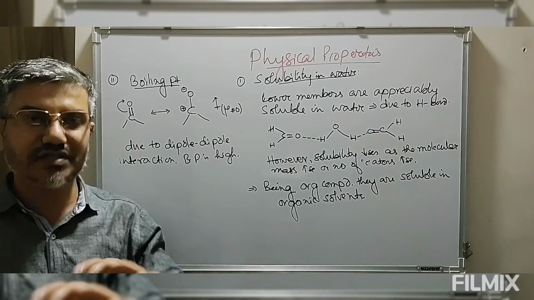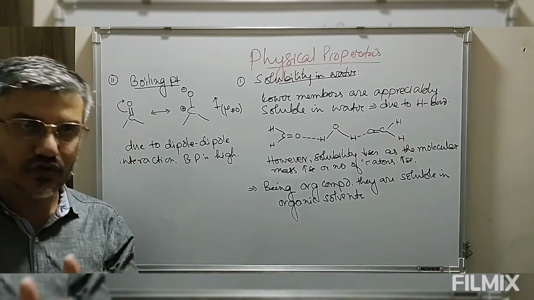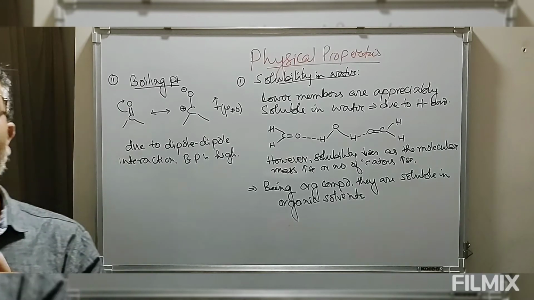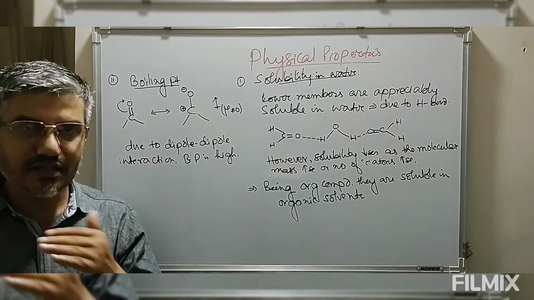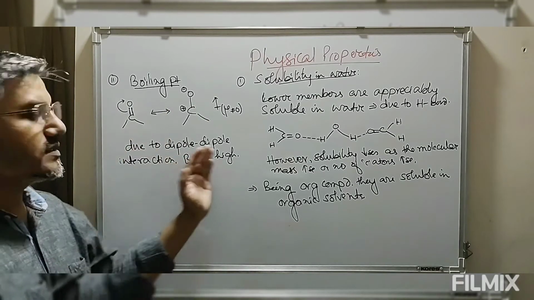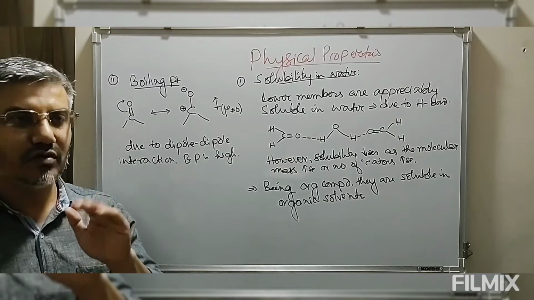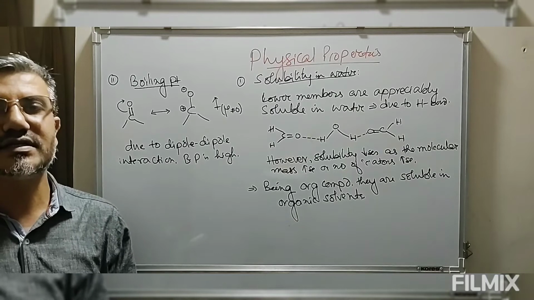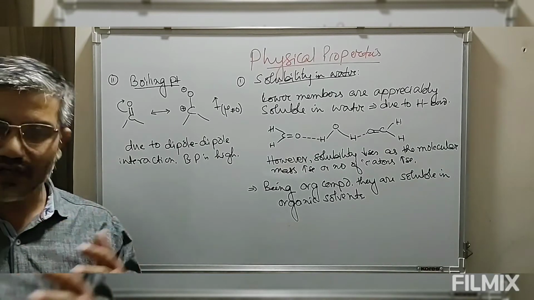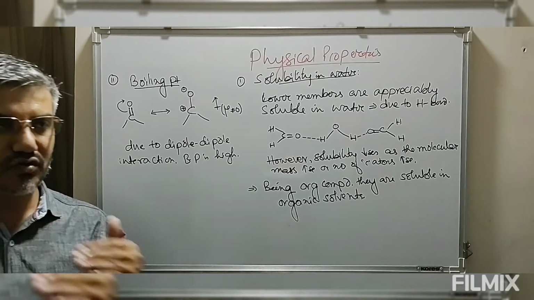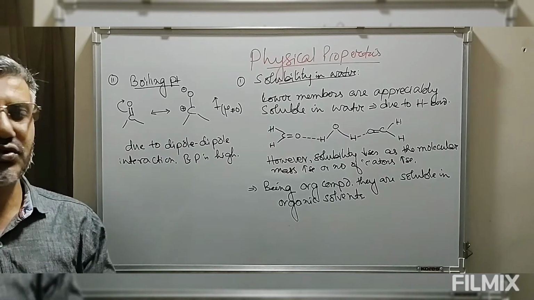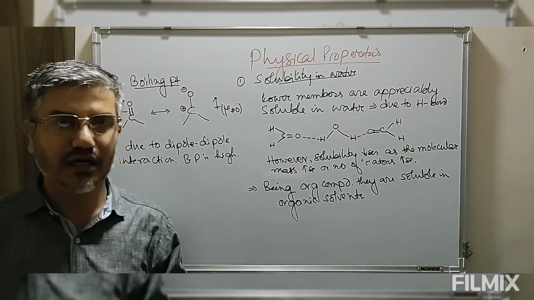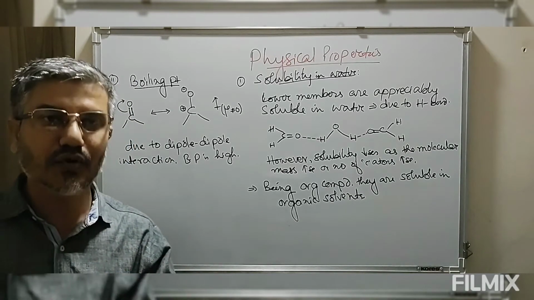This dipole interaction is a stronger attractive force, and because of this, to break this stronger dipole interaction, we need to supply more energy, and hence the boiling points of aldehydes and ketones are not generally high. But when we compare the boiling points of aldehydes and ketones with those of alcohols or with those of ethers, the boiling points of aldehydes and ketones are normally lower than that of alcohols with comparable molecular mass.